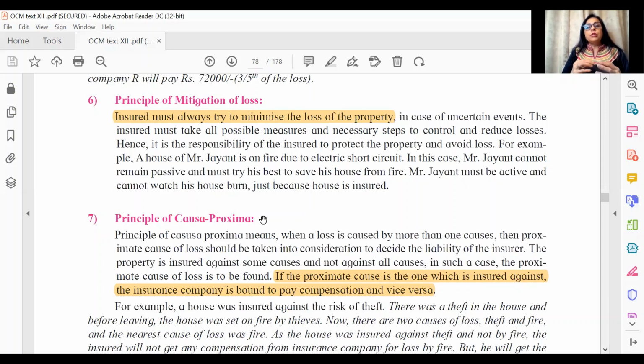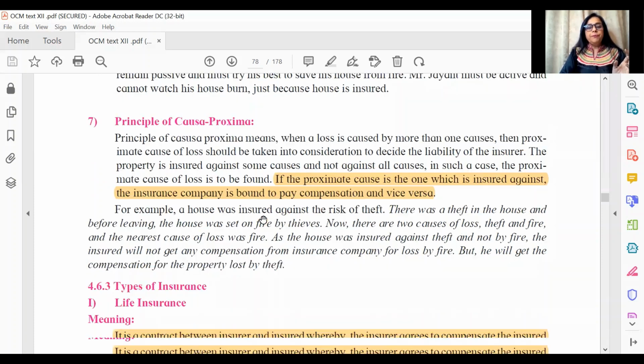So if there was a building collapse and then the fire occurred, the closest cause is the building collapse, not the fire. So if your goods are damaged by fire, you're not getting compensation. So that's what is the principle of causa proxima.